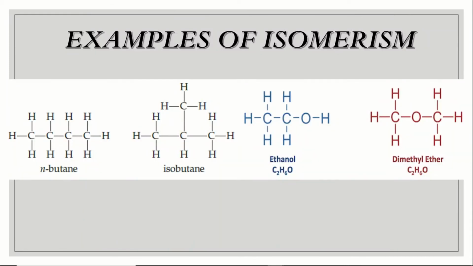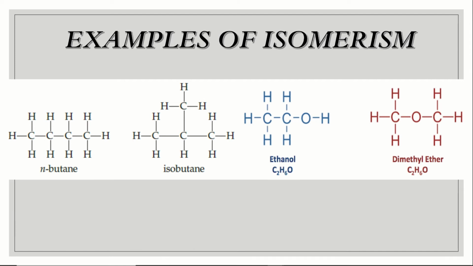Examples for isomerism. You can see here, the first one is n-butane and the second one is isobutane. You can just count the number of carbon atoms. C4, there are 4 carbon atoms and there are 10 hydrogen atoms, right? So C4H10. You can again count in isobutane. Again it has 4 carbon atoms and 10 hydrogen atoms.